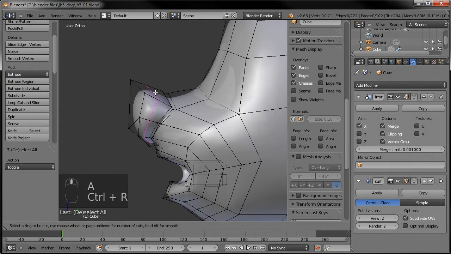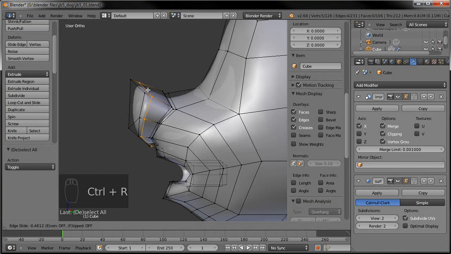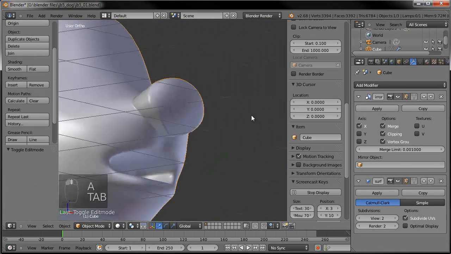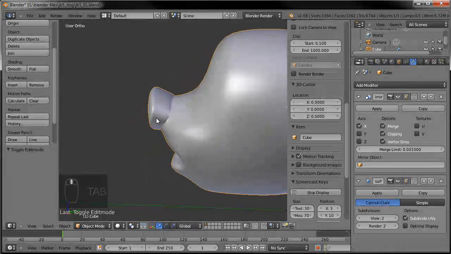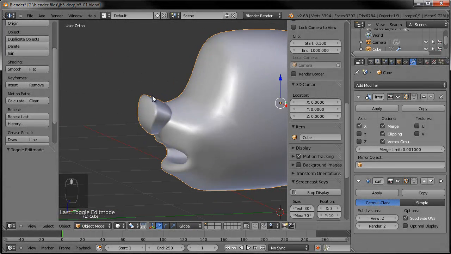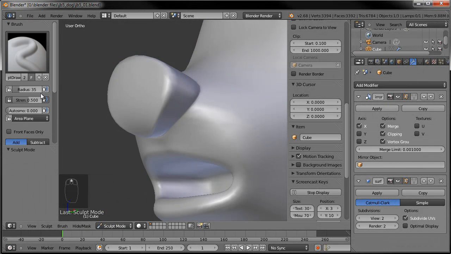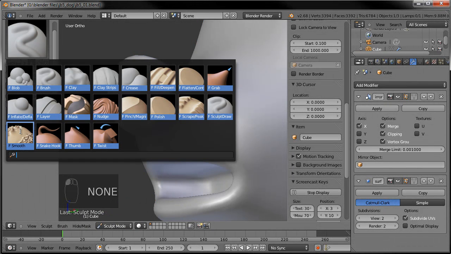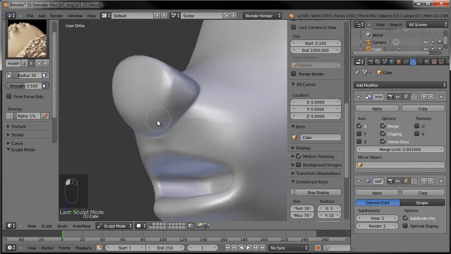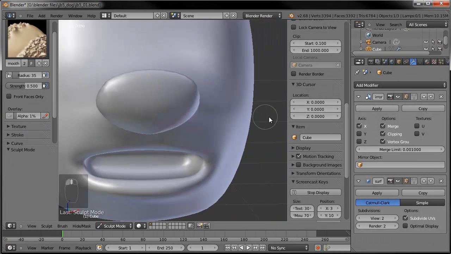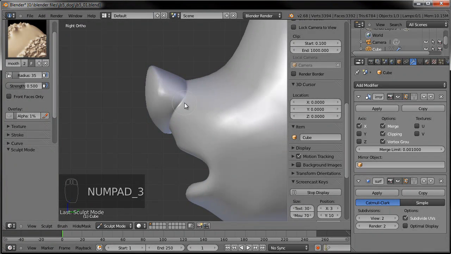Okay, and let's add one more loop right there. Give it a nice sharp edge on the outside too. And I don't like the edge all the way around. I just want it on the top basically. So I'm going to go ahead and jump into sculpt mode. Grab the smooth tool right there. And just gently run that along the edge. So there we go. And now it looks like it might be a little too sharp.